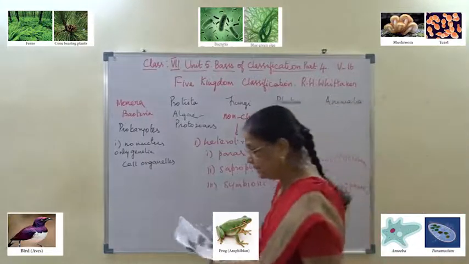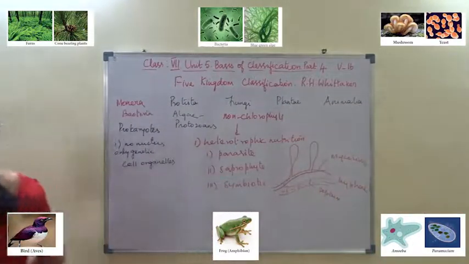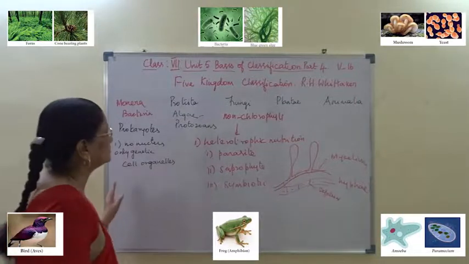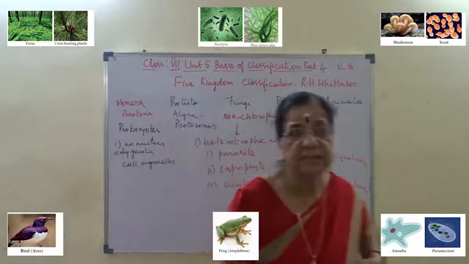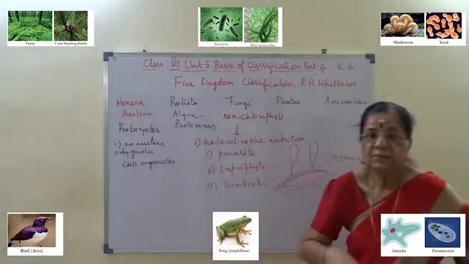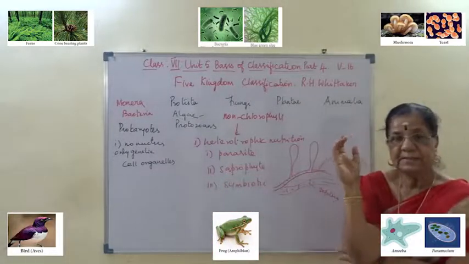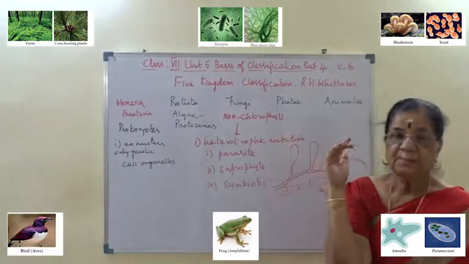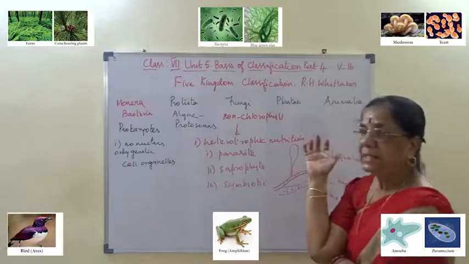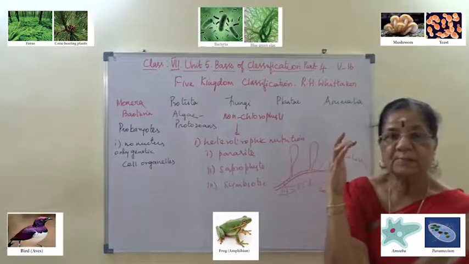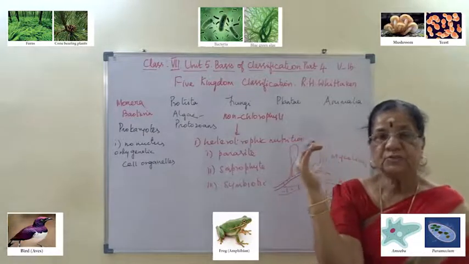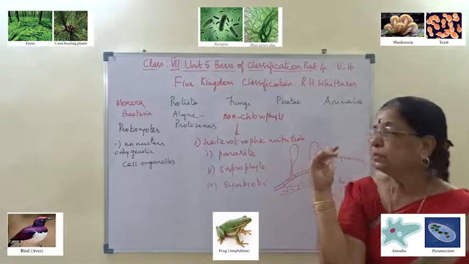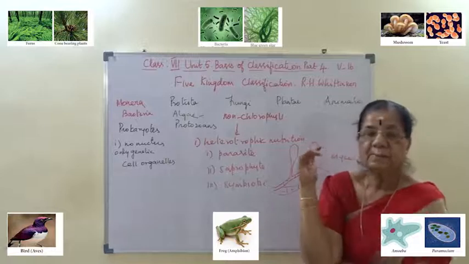Then next one, kingdom Plantae. Yesterday, with the dichotomous tree, we learned algae, mosses and ferns as a group. But kingdom Plantae starts from ferns, gymnosperms and angiosperms. They are all included under kingdom Plantae.